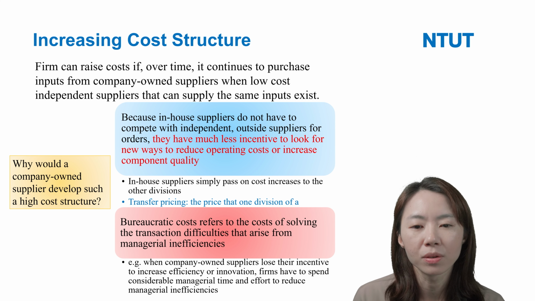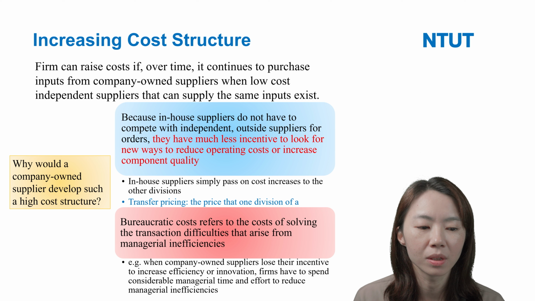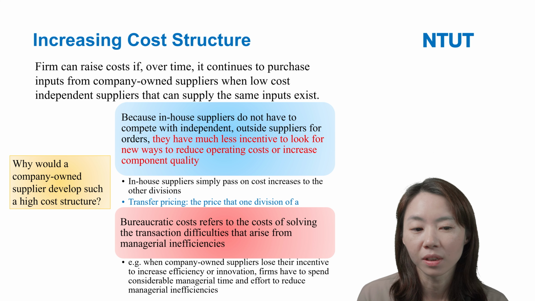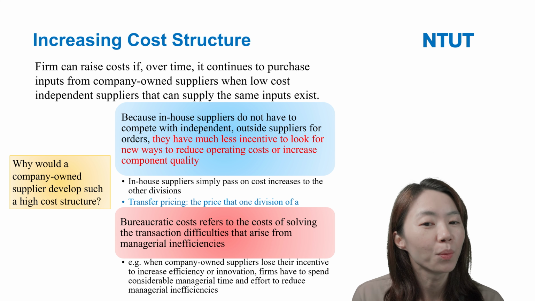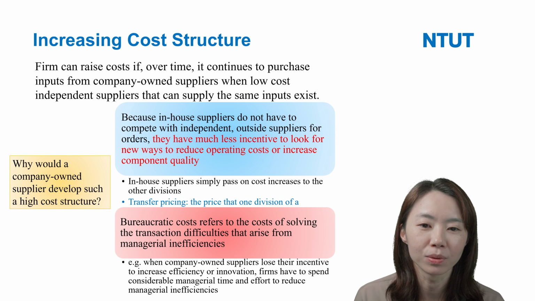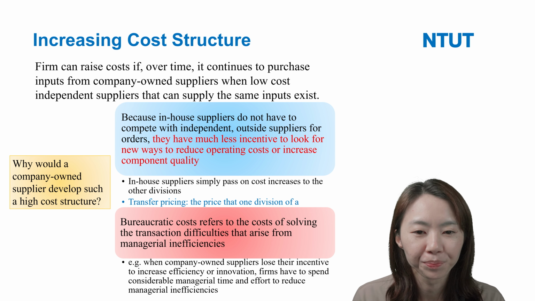So you can imagine that the in-house supplier will say, yeah, everything I produce, the other divisions will buy it, right? So the in-house supplier does not have to compete with the other firms, the outside firms.